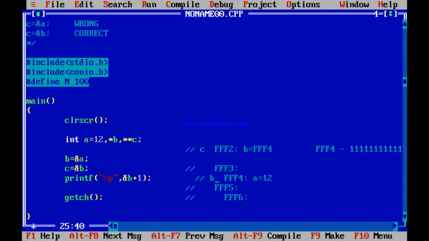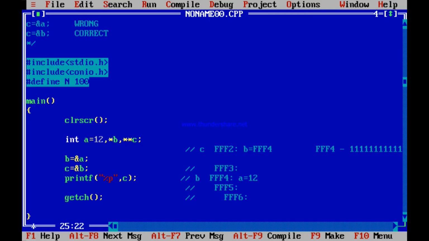See FFF4. A pointer to an integer also increases by 2. So address of B plus 1 is FFF4. Isn't it so? I think you get it. Now instead of ampersand B, if I print C, it should again print FFF2, because C equal to ampersand B was made earlier.